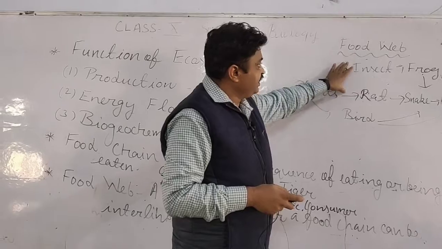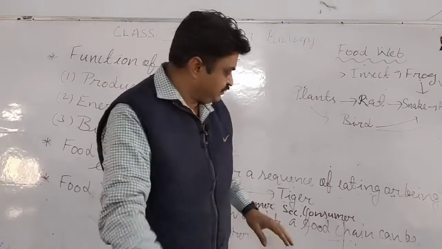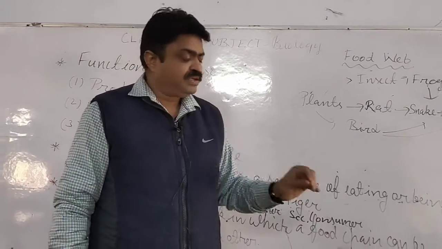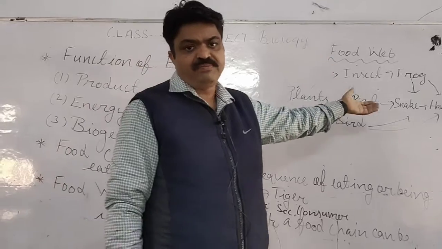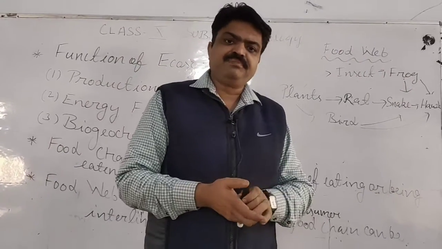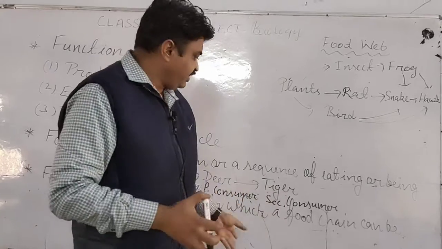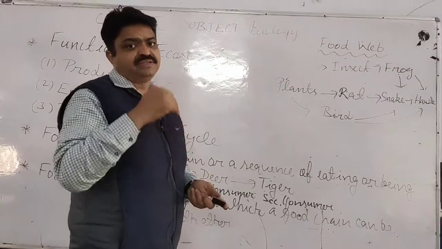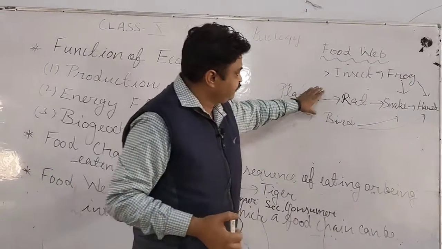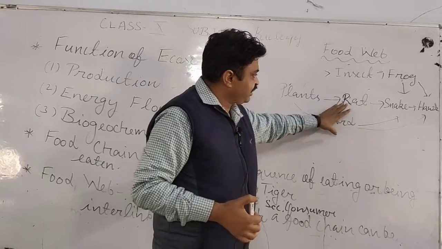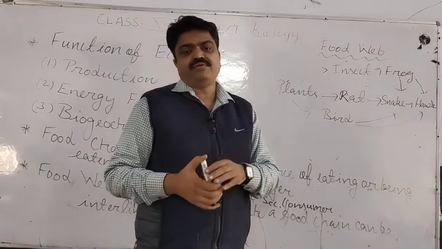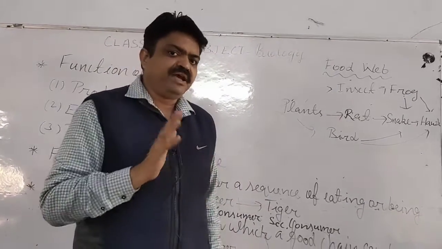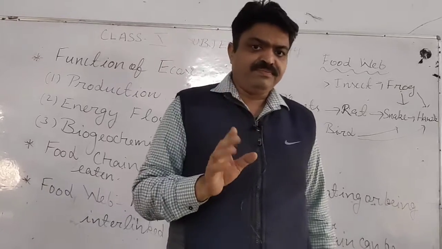Like the food web is multi-directional in nature, but the food chain is unidirectional in nature. Means the food chain is unidirectional, but the food web is multi-directional. It is the main difference in this. In the food chain, the living organisms like the consumers are dependent on a single living organism, but in the food web, the living organism can be dependent on the other living organism or the other food chains' living organisms, student.